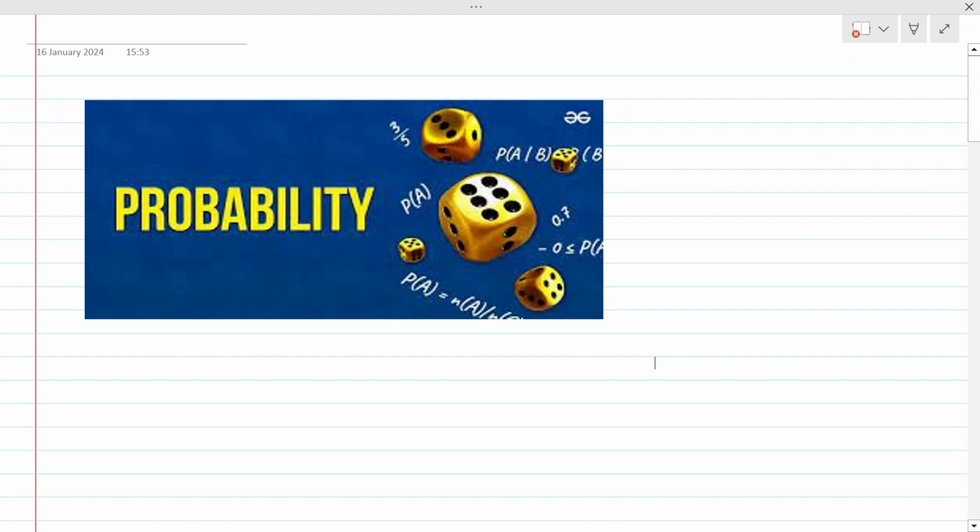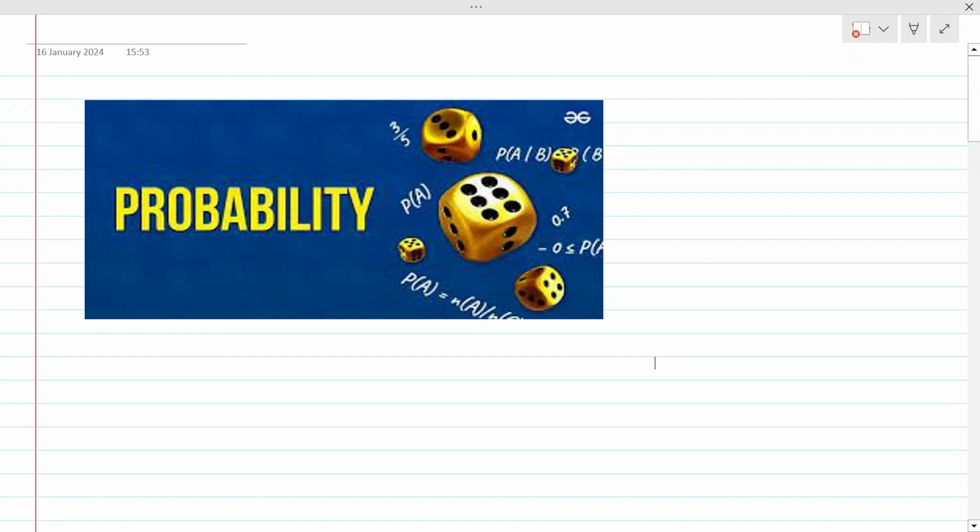So there is something called an experiment and a random experiment. In probability, we use the term random experiment very commonly. That is, one experiment, one action, has to happen, and the possible outcomes are not known. We don't know what will occur in that experiment.